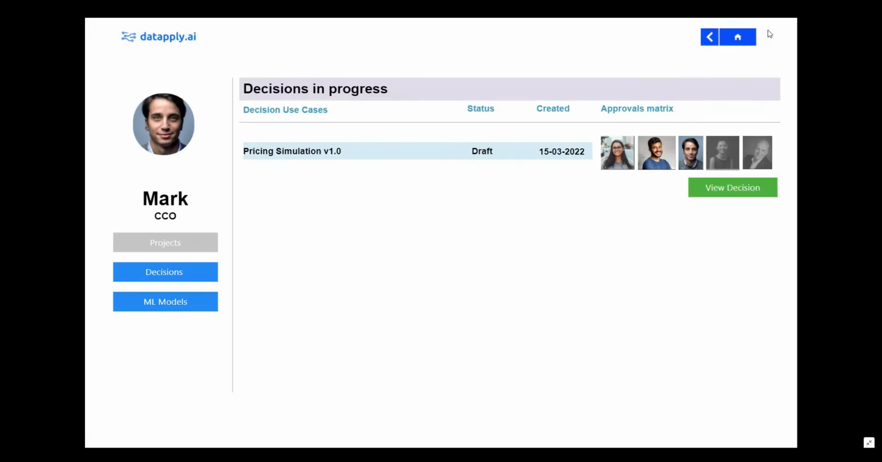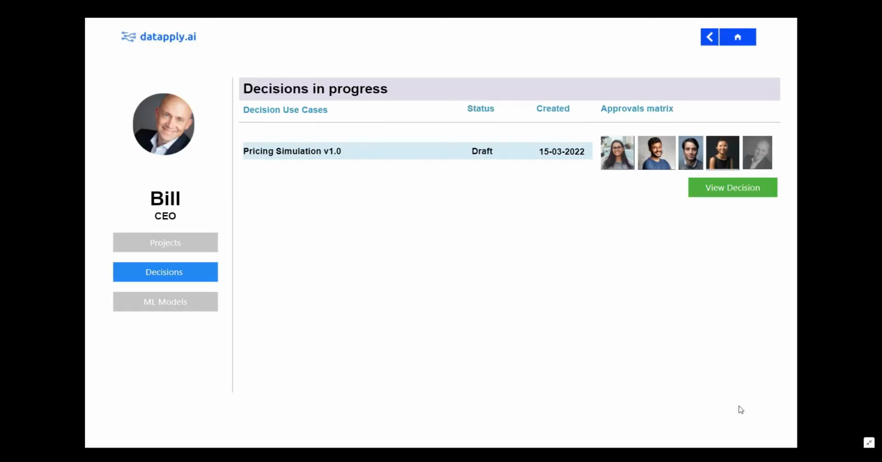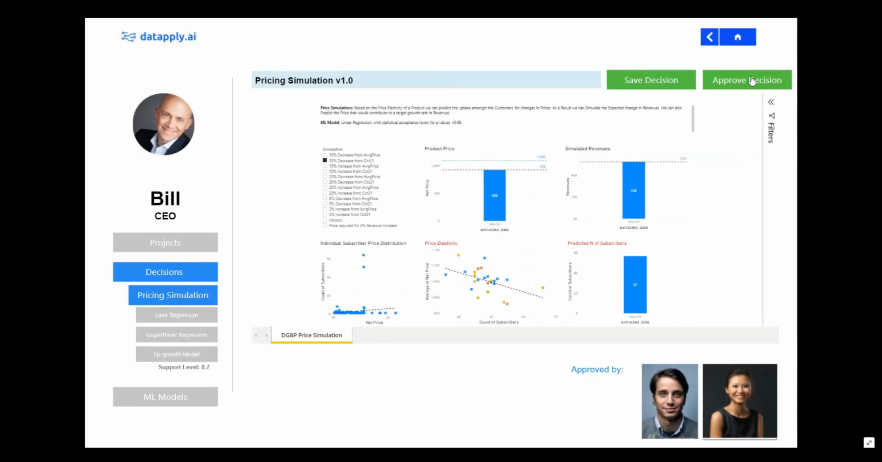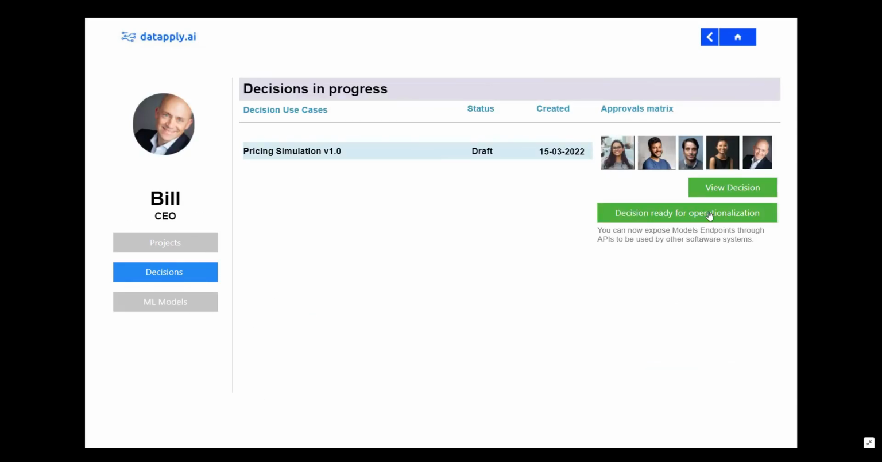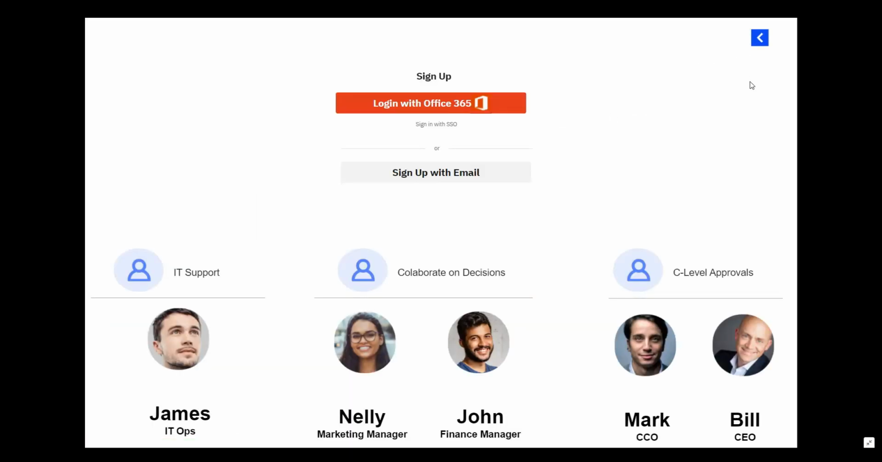In our example, the final approval comes from Bill, the CEO of Telco. He in turn can only approve once all necessary approvals have been collected. Upon his approval, the decision is ready to be operationalized. This means that James, our IT admin persona, can now integrate the ML models with other core systems of Telco through readily available APIs. Sounds complicated? We make it flexible and modular.